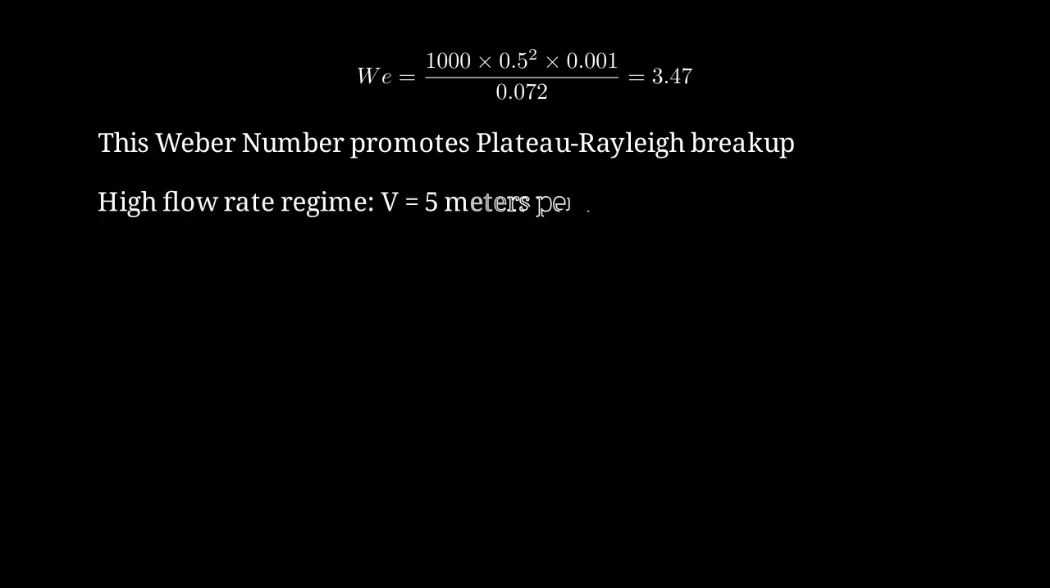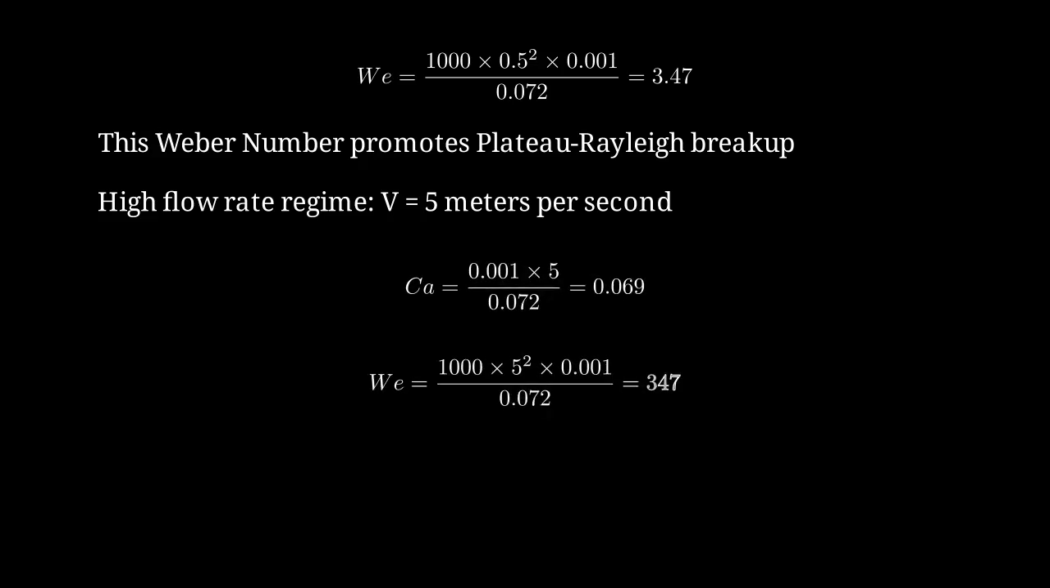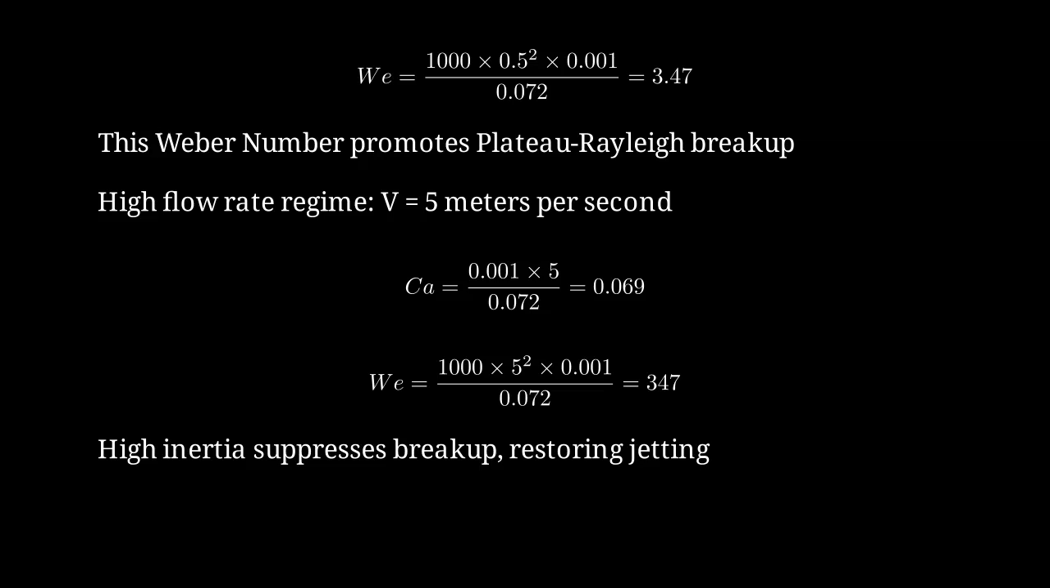For the high flow rate jetting regime, let's push the velocity to 5 meters per second. The capillary number is now approximately 0.069. The Weber number jumps to approximately 347. At this high Weber number, inertial forces completely dominate, suppressing the instability and restoring jetting behavior.